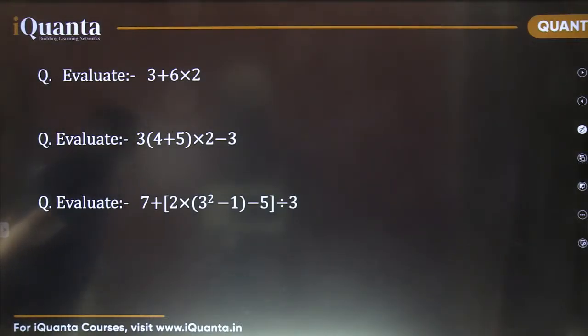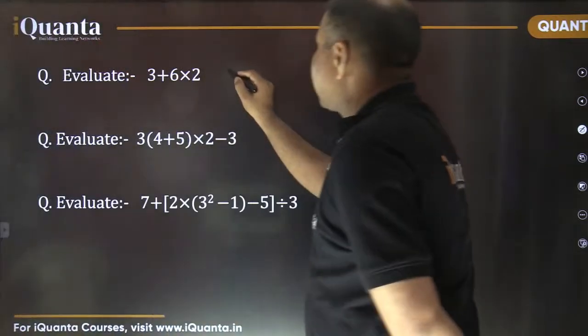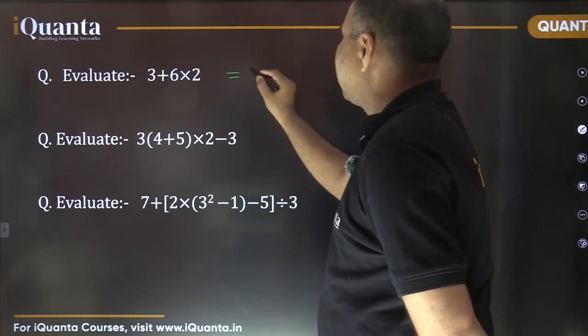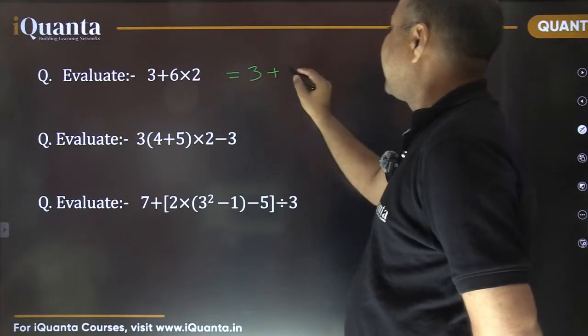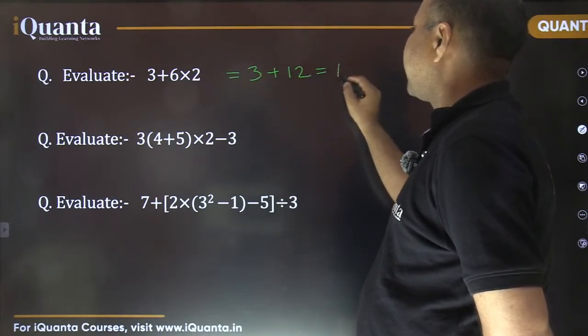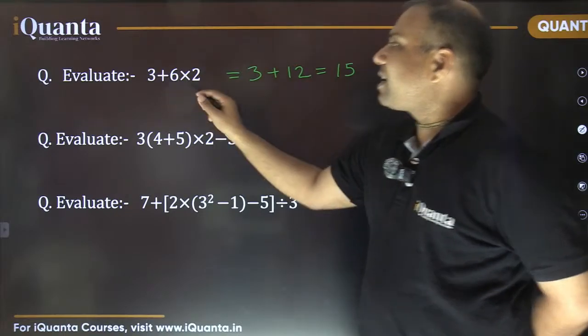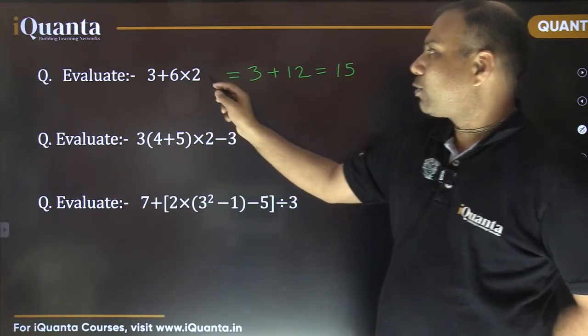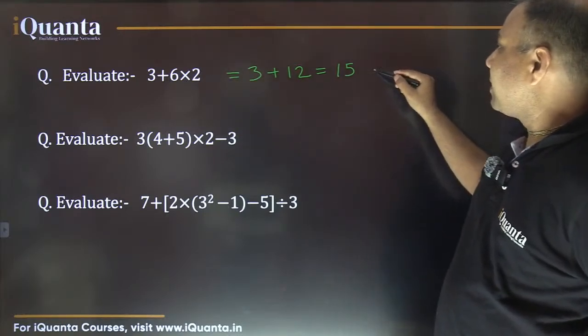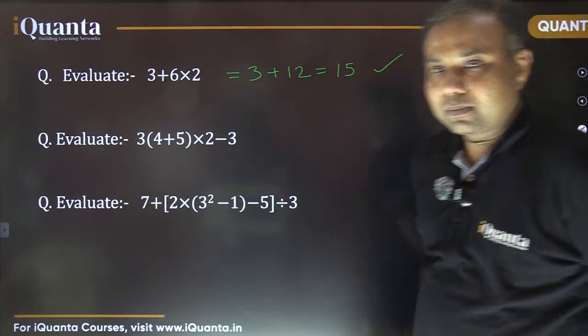First one, 15. Many of you are saying, fine. Let me write it here also. First we need to do multiplication, so 3 plus 12, which is 15. It is not that you first do 3 plus 6, that would be wrong. First we need to do multiplication. So 6 into 2 is 12, and 3 plus 12 makes it 15. That's correct. Second one now.